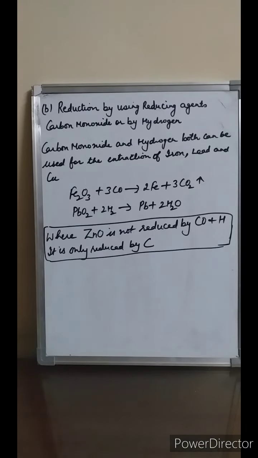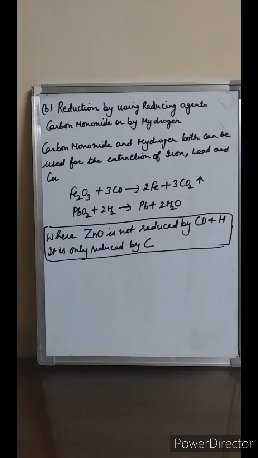So students, now we will learn about reduction by using reducing agents, carbon monoxide or hydrogen. Students, carbon monoxide and hydrogen, both can be used for the reduction of the metals iron, lead and copper.